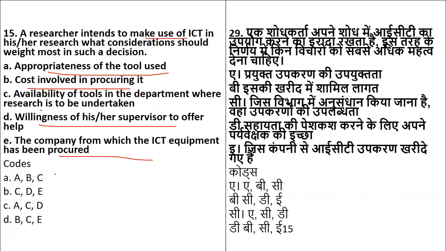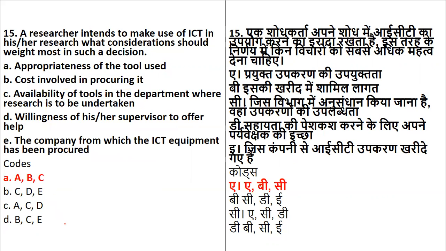From the given list, which will be the one? A researcher who intends to make use of ICT will be taking into consideration what from the given list? It will be the appropriateness of the tool. Obviously the tools to be used have to be appropriate, no doubt in that. The cost, yes, the cost in procuring it. Availability of a tool, willingness, and the company or brand doesn't matter. But the first 3 points are definitely the ones which one needs to take into consideration.